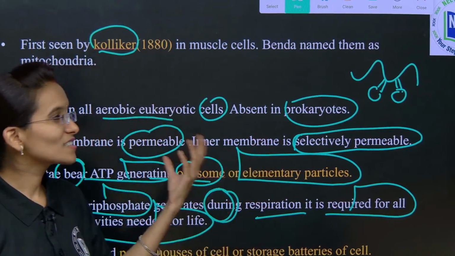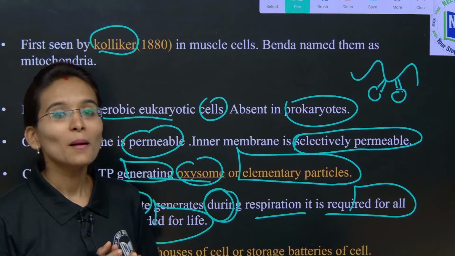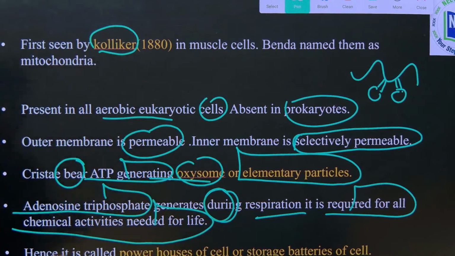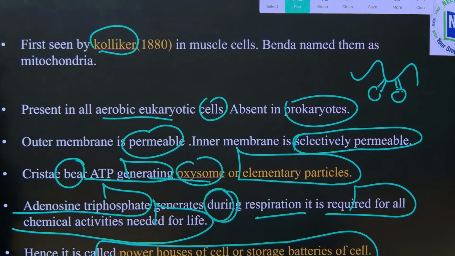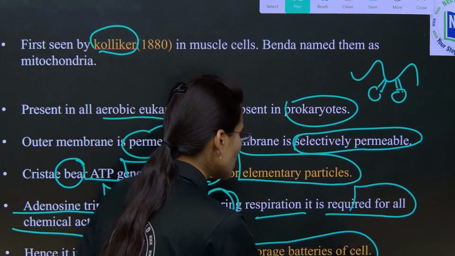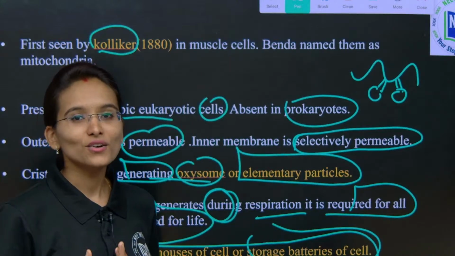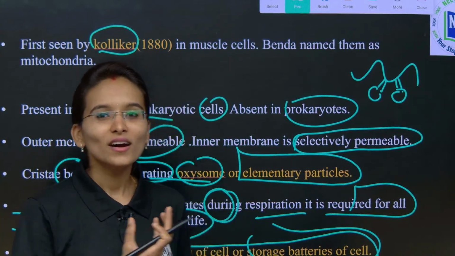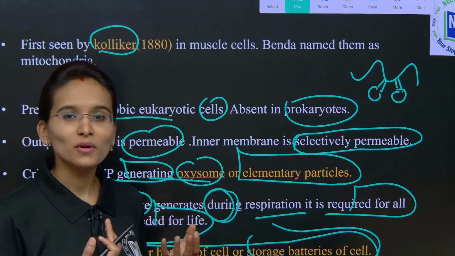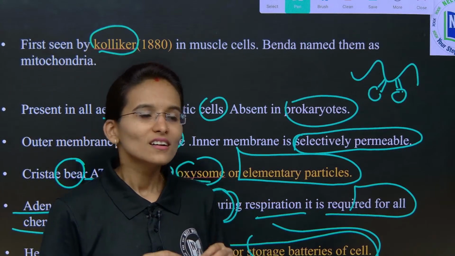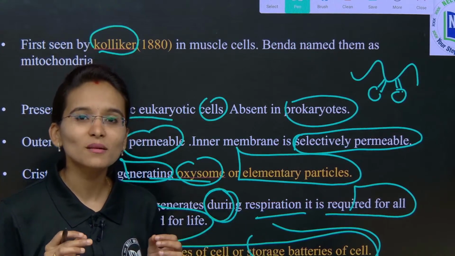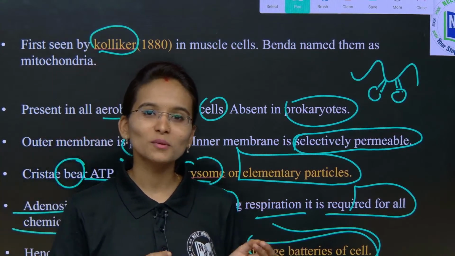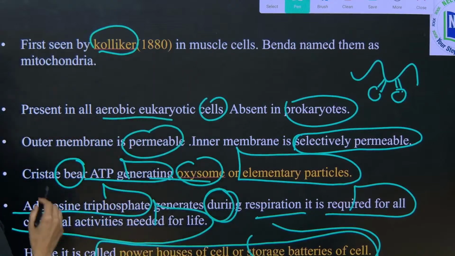Okay. So, this is the mitochondria, which is called as the powerhouse of the cell. Hence this is the reason it is called the powerhouse of the cell, or sometimes it is also called the storage batteries of the cells. Why are we calling it storage batteries or powerhouse of the cell? If we want to perform any activity, we require some energy, and that energy is going to be supplied from the mitochondria.